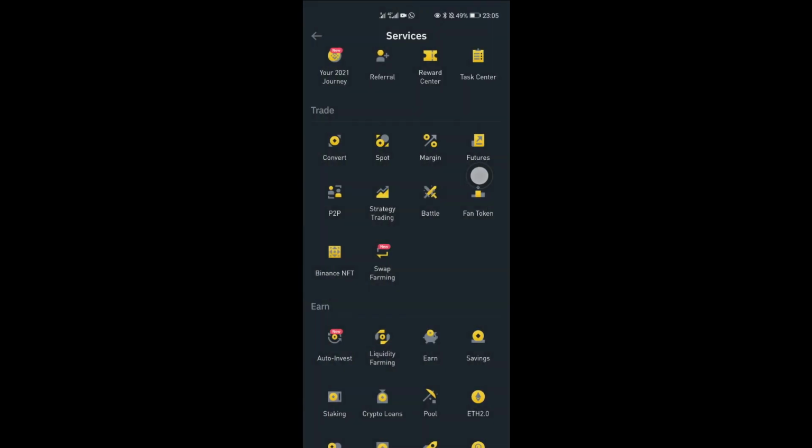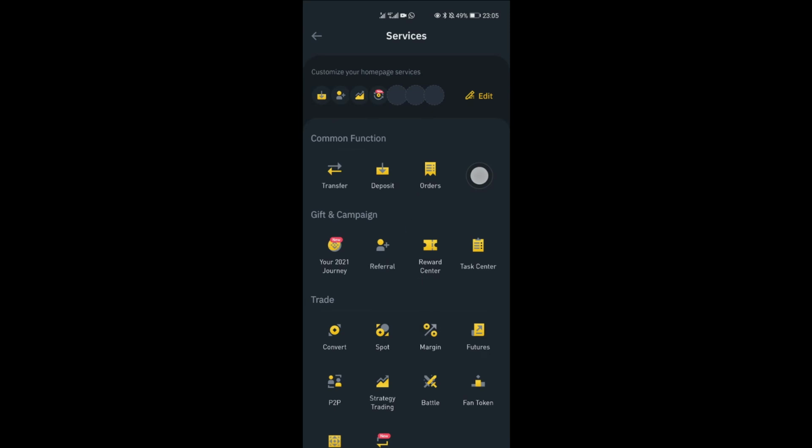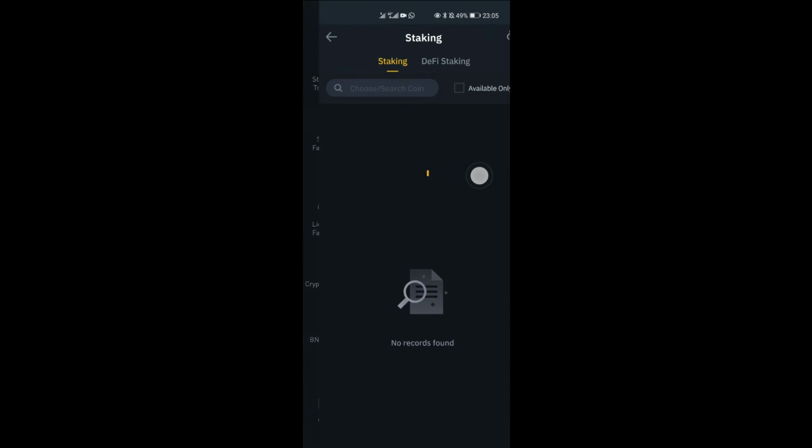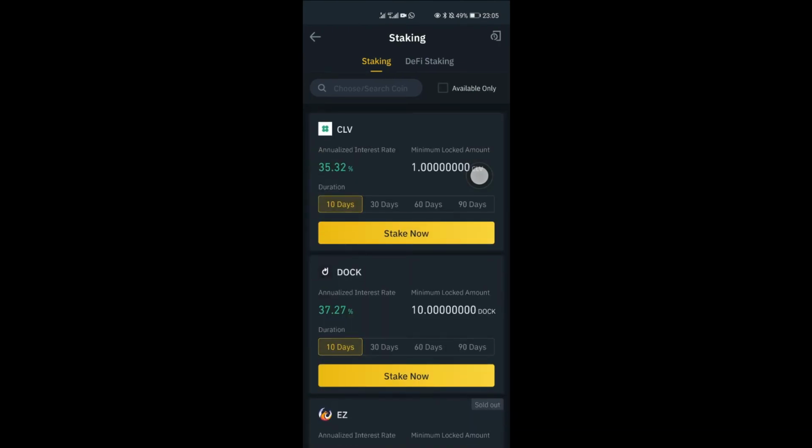The difference basically is that for locked staking, right here, it's just like keeping money in your fixed deposit account, and you have to leave it for a while: 10 days, 30 days, 60 days, 90 days, like that. So here you are for CLV, for example. If you stake your coins, you wouldn't have access to them for the number of days you're selecting. Is it 10 days, which is giving you 35.32% interest, or 30 days, which is 8.5, or 60 days, which is 10, or 90 days.